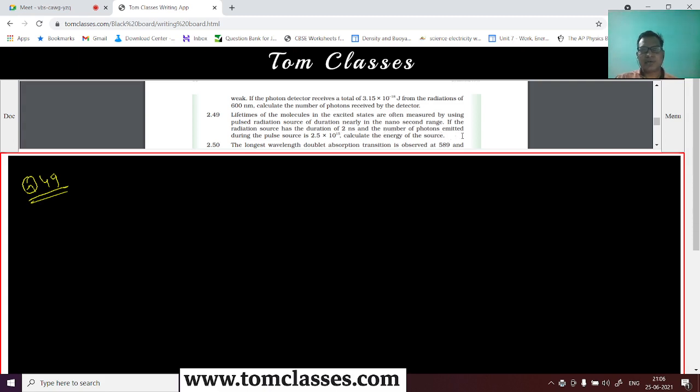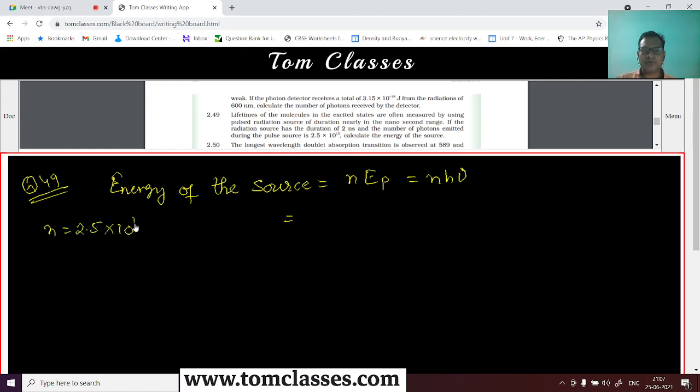And the number of photons emitted during the pulse source is this much. Calculate the energy of the source. So the energy of the source is nothing but the number of photons emitted and the energy of each photon, so this is nothing but nh nu. This is all given to us. N is equal to 2.5 into 10 to power 15.